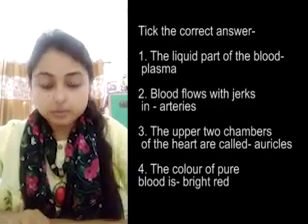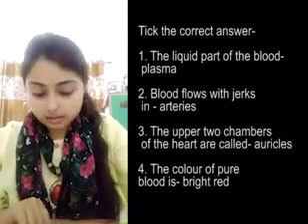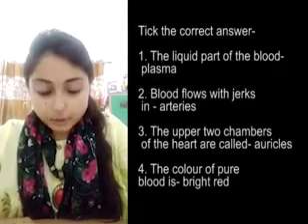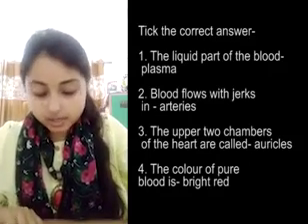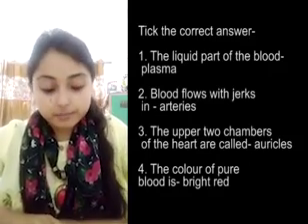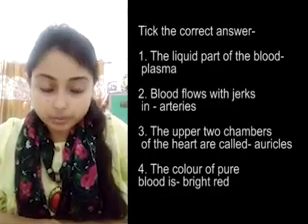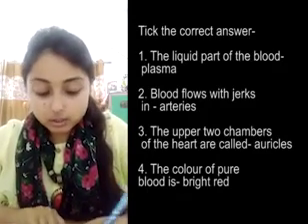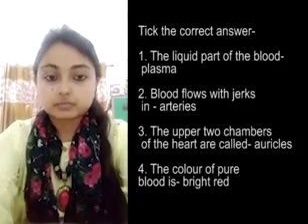Now we shall move on to the next part, that is, tick the correct answers. The first question: the liquid part of the blood is option A RBC, option B plasma, option C platelet, option D WBC or the white blood cells. So the answer is plasma. We all know the liquid part of the blood is called the plasma.